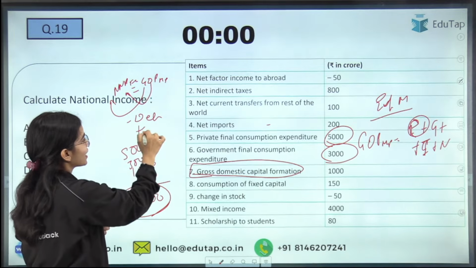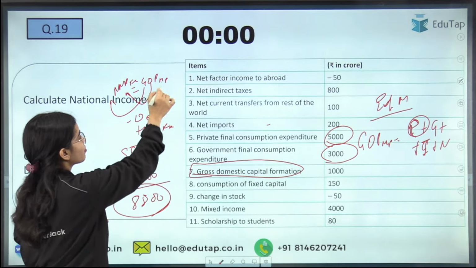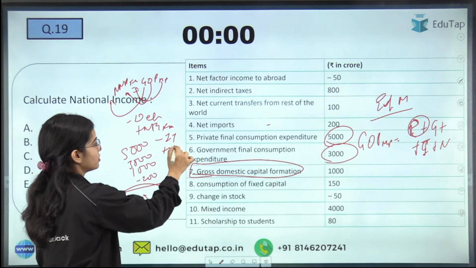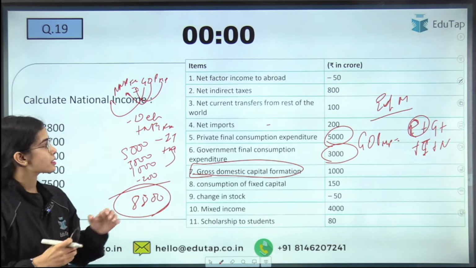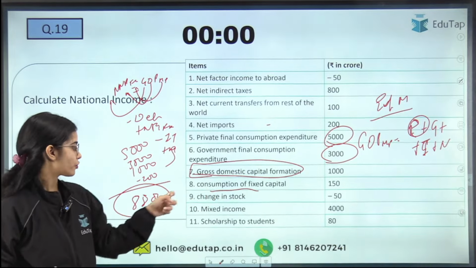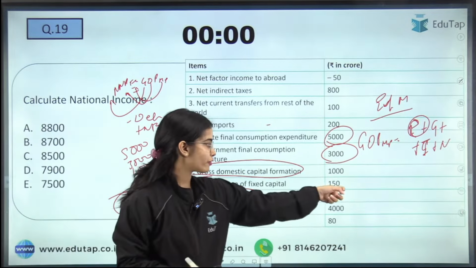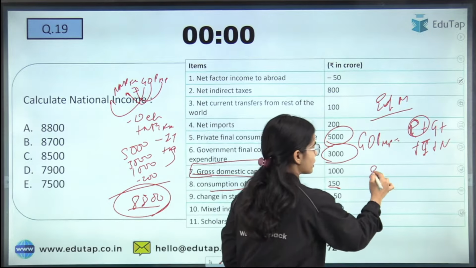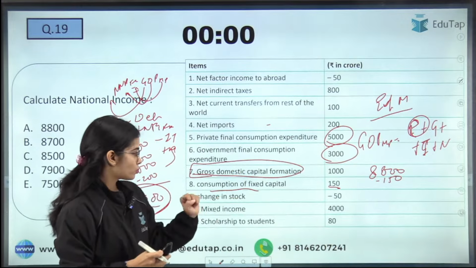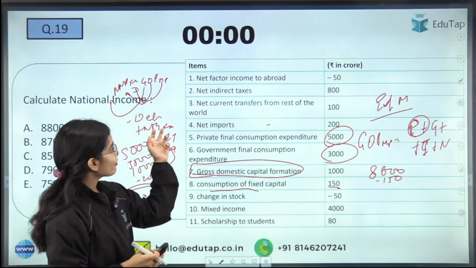Domestic to national, add the net factor income from abroad, and market price to factor cost, deduct the indirect taxes and add the subsidies, right? Yes. So what is depreciation here? Consumption of fixed capital. So from 8,800, deduct the 150.